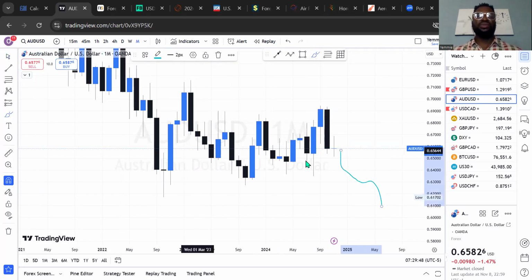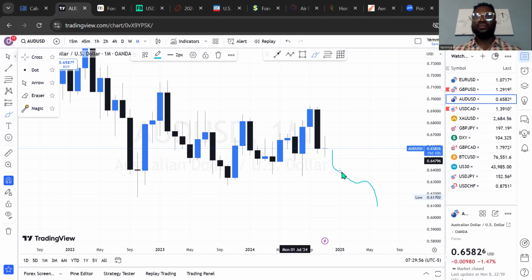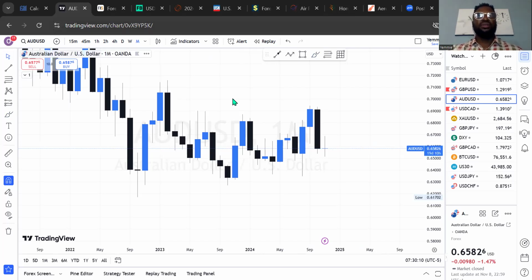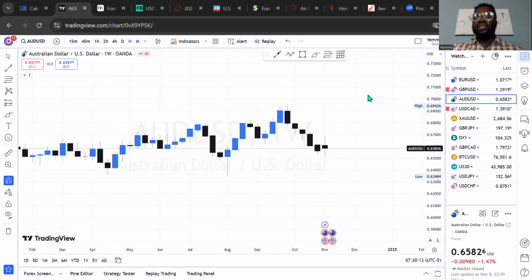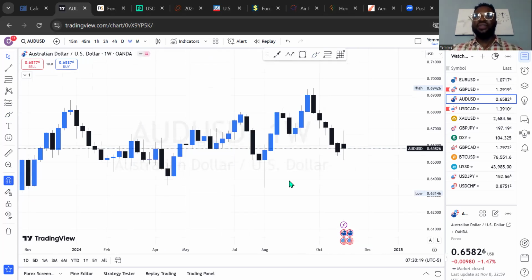But then, is that all we have on the screen? No, there is more to this chart. So let's check that on the weekly time frame. I'm trying to remove every other thing. Okay. So on the weekly time frame, let's see. Yeah, for the past 5-6 weeks, this market has been bearish on AUD US dollar. And then we've had a rejection before now on this price level. We've had this rejection.